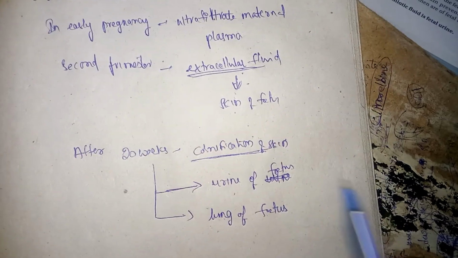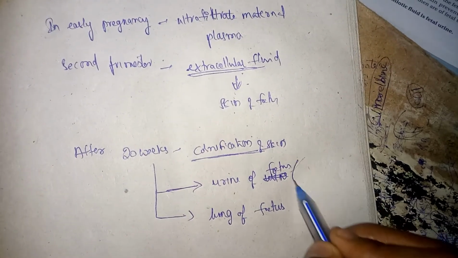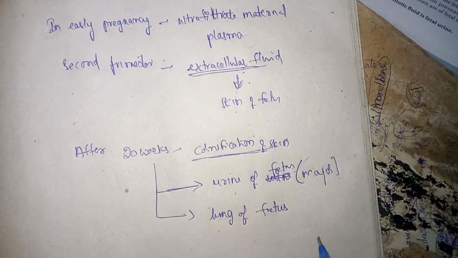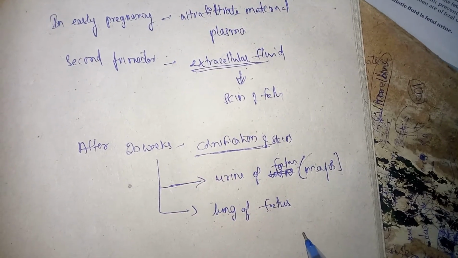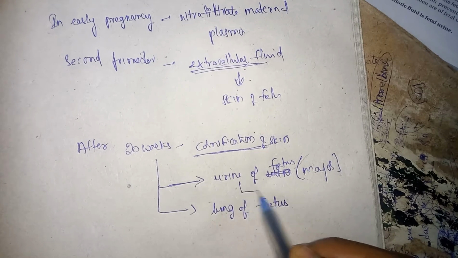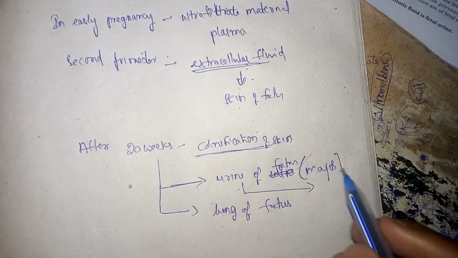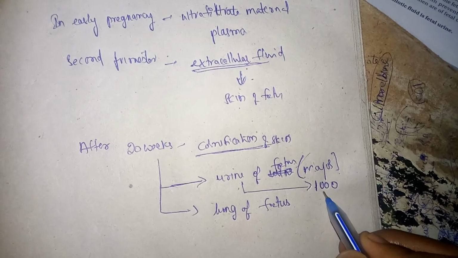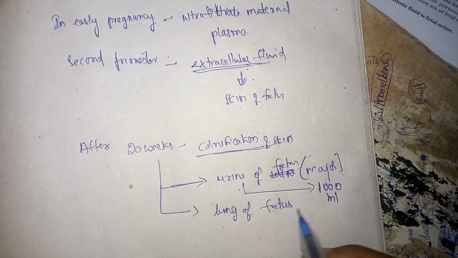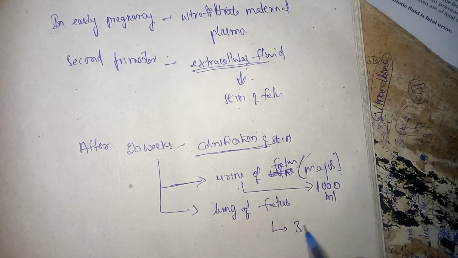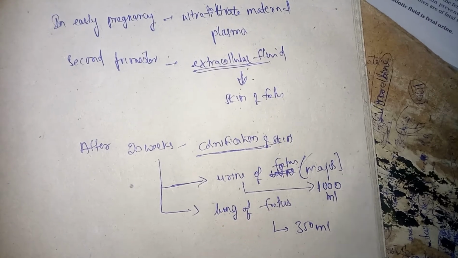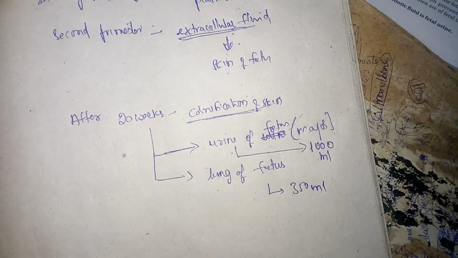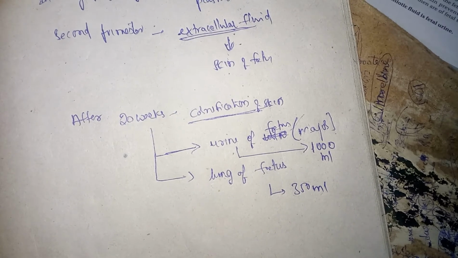Okay, among these two, urine of the fetus is the major source, and lung of the fetus is the minor source. Urine of the fetus constitutes about 1000 ml, whereas fetal lung constitutes only 350 ml. Okay, and these are the different sources of amniotic fluid.